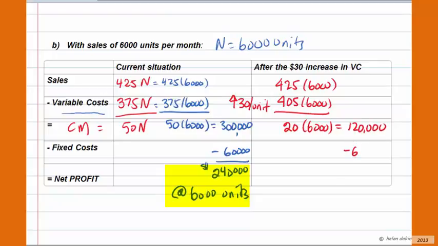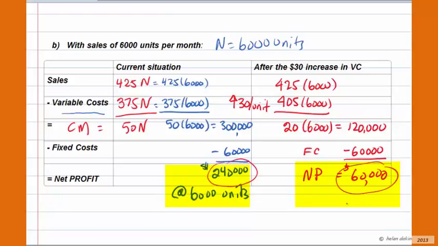You still have to face your fixed cost of $60,000, and now that means that your net profit is going to be equal to $60,000, the difference between the two. So what that means is that now you've gone from a profit of $240,000 to a profit of $60,000 simply with an increase in your variable cost of $30 per unit. Your profit has now been reduced to 25% of the previous profit. That's a large drop.